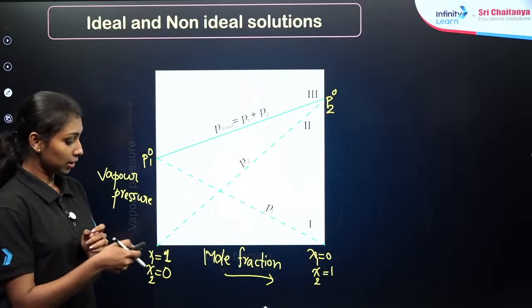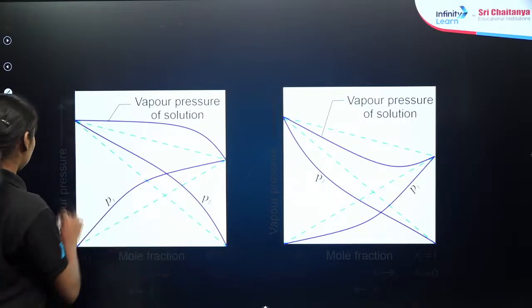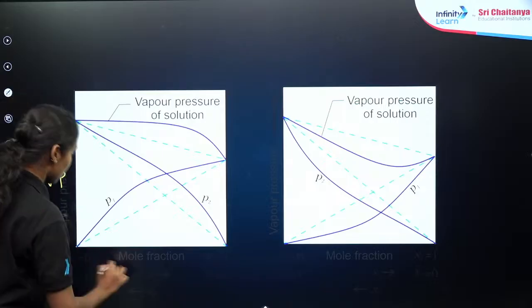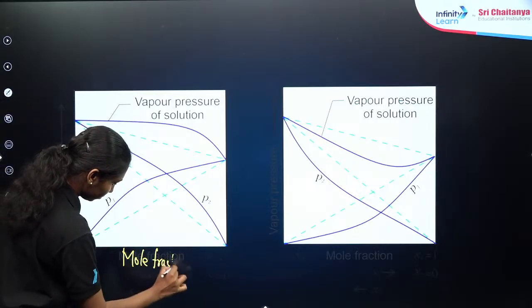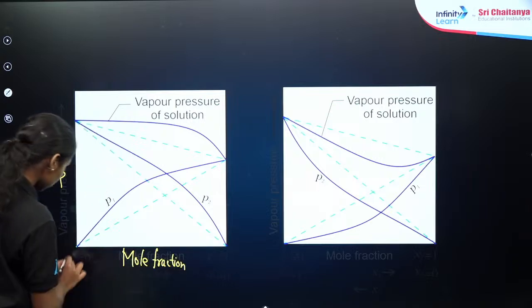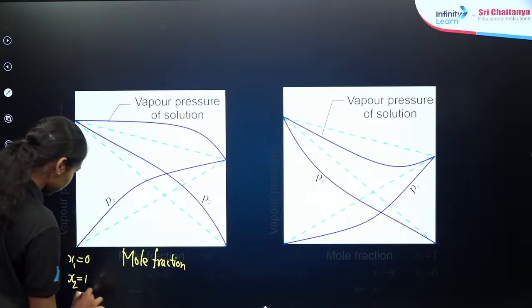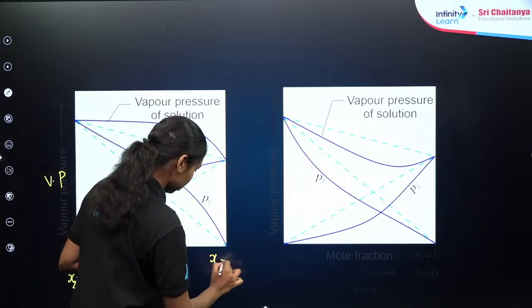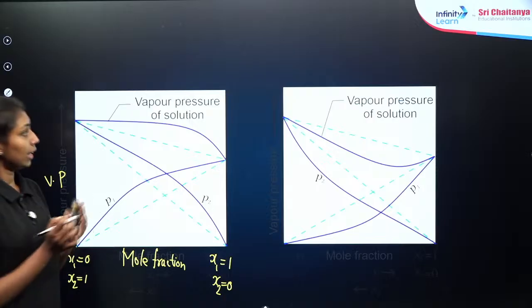Similarly, you can draw the graphical representation for positive and negative deviation. This is the vapor pressure. This is the mole fraction. Right?